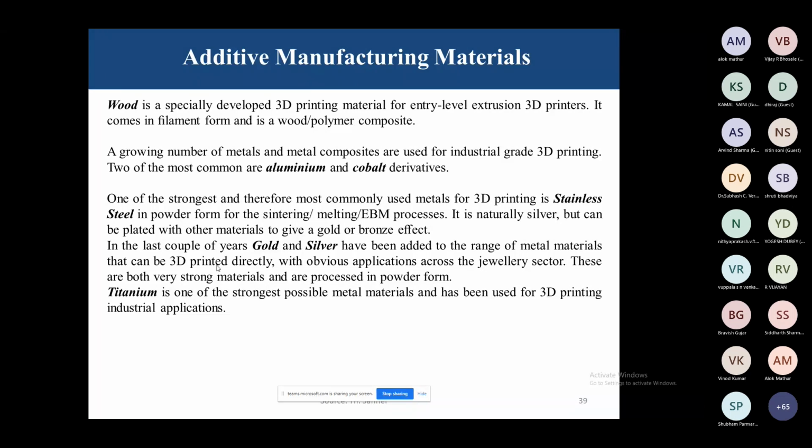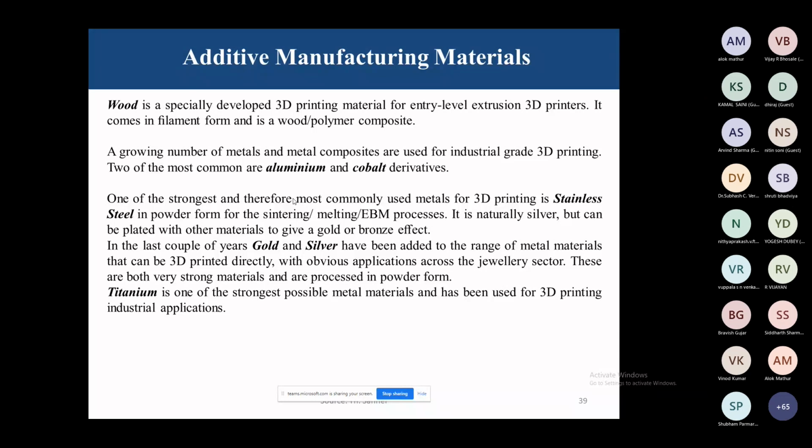A growing number of metals and metal composites are used for industrial-grade 3D printing. Two of the most common are aluminum and cobalt derivatives. One of the strongest and therefore most commonly used metals for 3D printing is stainless steel, in powder form for the sintering, melting, FDM process. It is naturally silver but can be plated with other metals to give a gold or bronze effect.